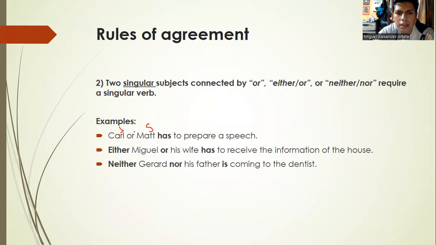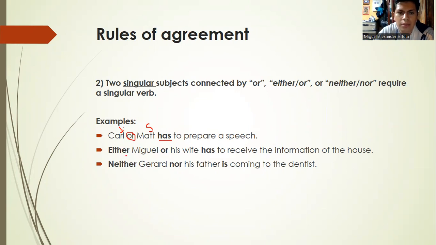We use the connector or: car or math has to prepare a speech. We have to use the verb in a singular form because we are talking about two singular subjects.